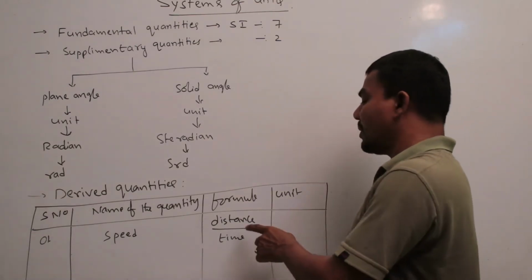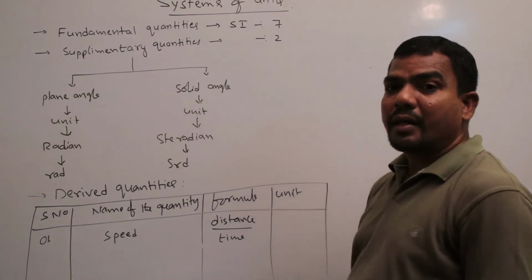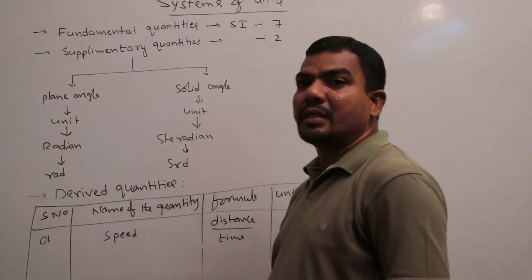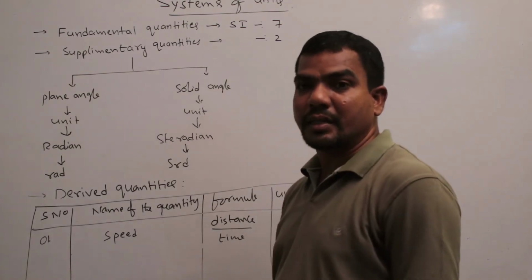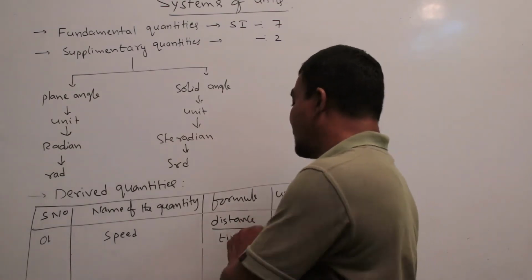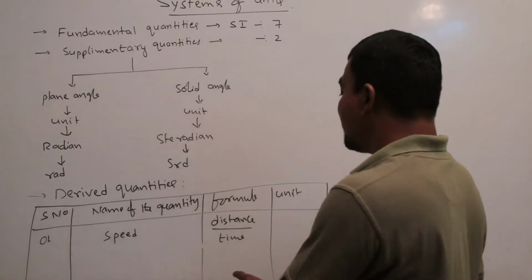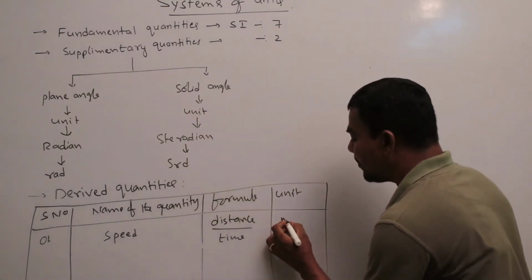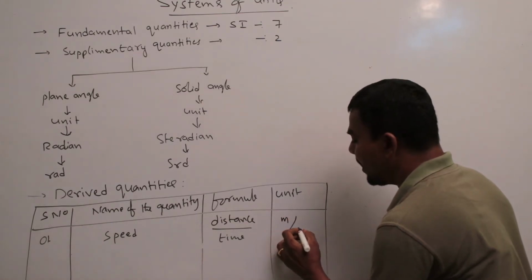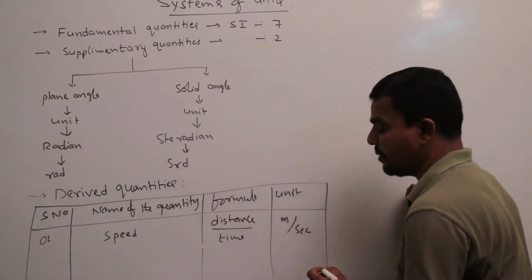What is the unit of distance? In the SI system, or MKS system, the unit of distance is meter and the unit of time is second. So the unit is meter by second.